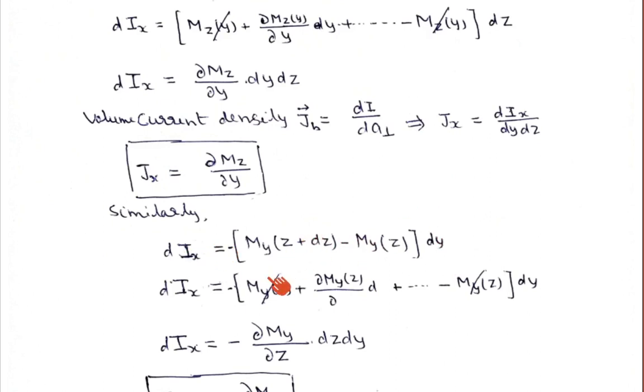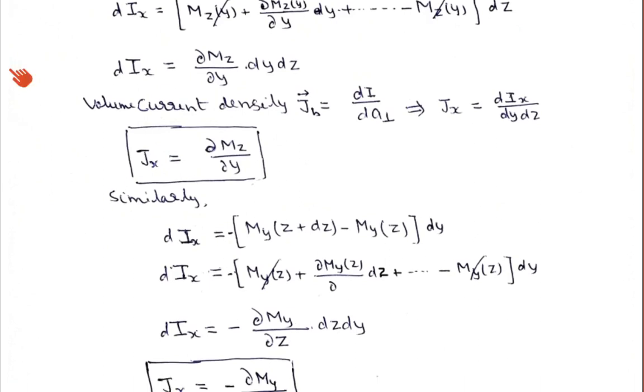If you do the Taylor series expansion again, the terms cancel out and this will remain. So dix is equal to minus del my upon del z into dz dy.